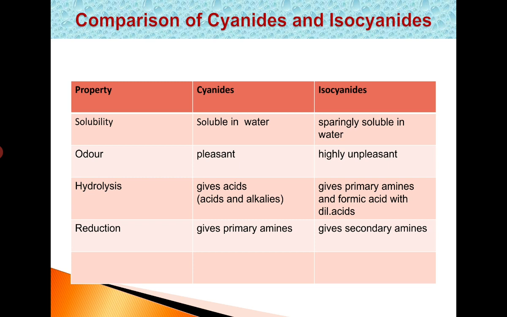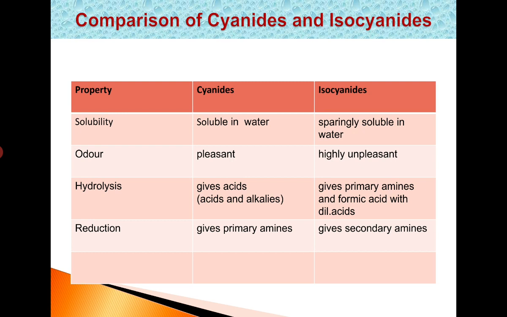Next point, reduction. Cyanides on reduction give primary amines, and isocyanides on reduction give secondary amines. These are some comparisons between cyanides and isocyanides.